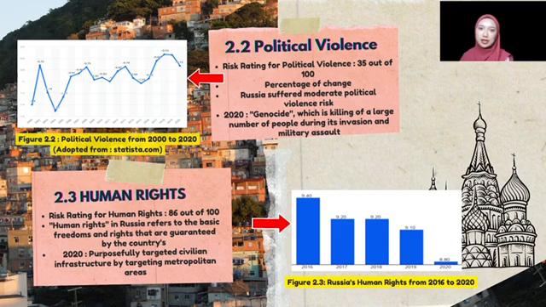Next one is human rights. The risk rating for human rights is 86 over 100 and it is quite high. Human rights in Russia refer to the basic freedoms and rights that are guaranteed by the country. In 2020, according to the Human Rights Organization, Russia purposely targeted civilian infrastructure in the metropolitan areas. Even though the graph shows a decline, the risk is still high for human rights.